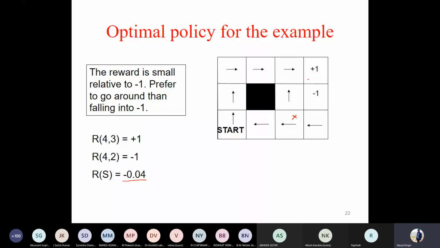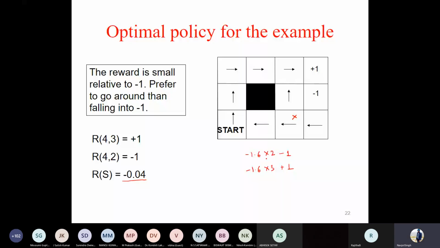Find out the utility and then check. You take -1.6 in 2 steps, finally reaching this -1 state, or -1.6 in 3 steps and finally reaching the +1 state. Which is a better value? What do you think? I think the above one is better. I think the above value is smaller than the second value.